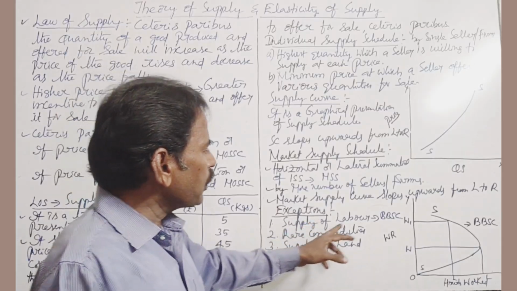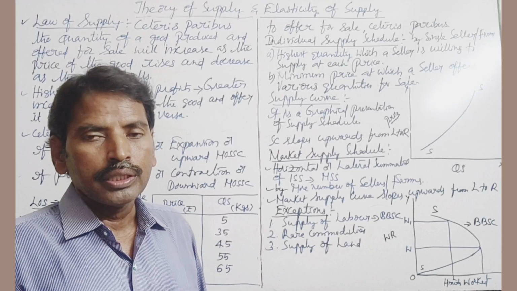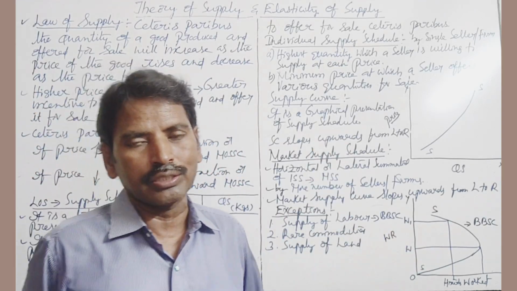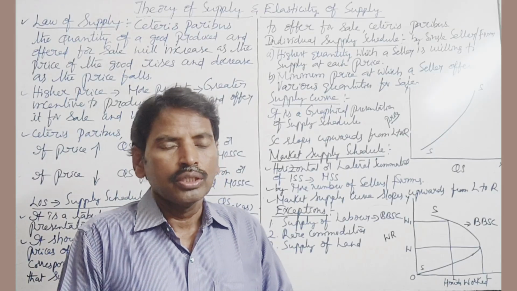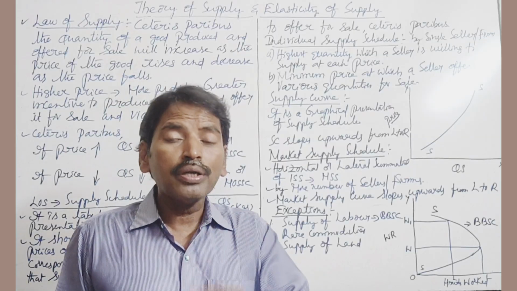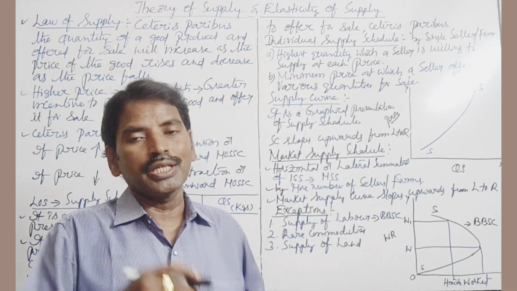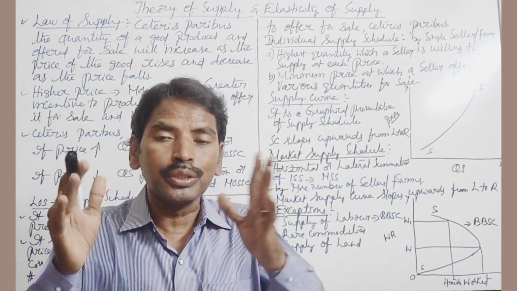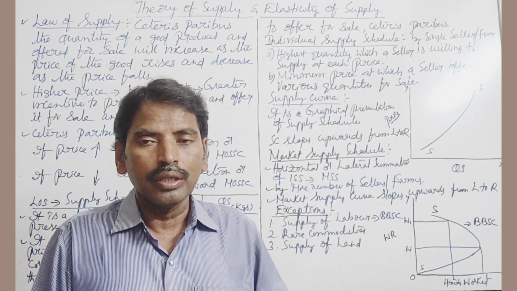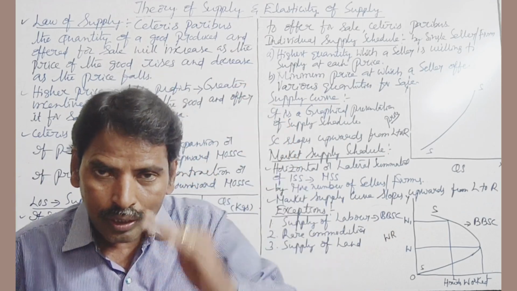One is supply of labor. In the case of supply of labor, if the wage rate increases, supply of labor also increases in the initial stages. Beyond a certain level of income, if the wage rate increases, supply of labor decreases, because laborers prefer to take leisure, are affluent or rich, and are not willing to work. That is why if the wage rate increases, supply of labor decreases.